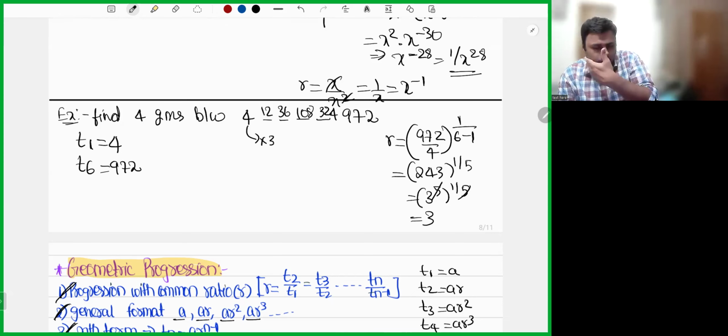Okay, simple point. There's nothing much difficulty here. So whenever he's asking you to insert geometric means, you will first calculate the common ratio. Then you will go ahead and insert the geometric means.